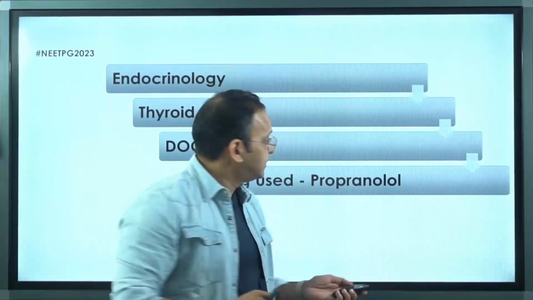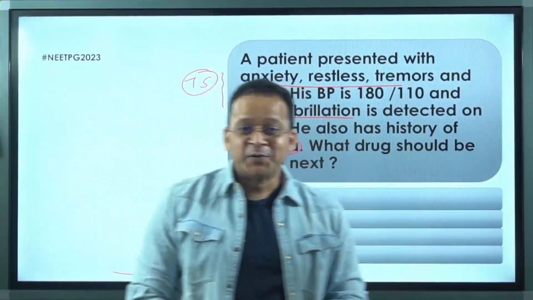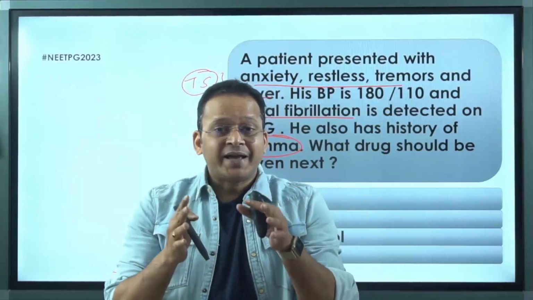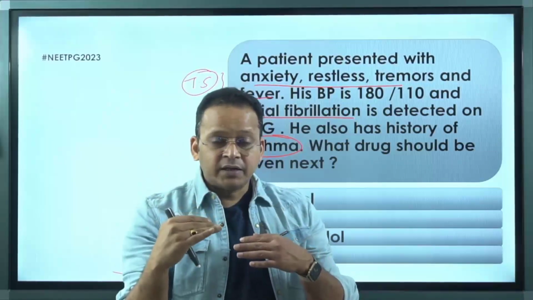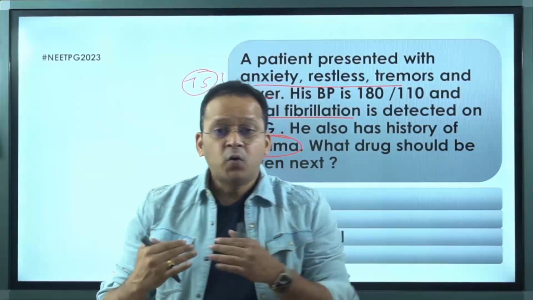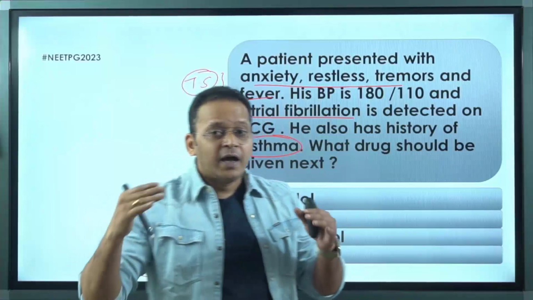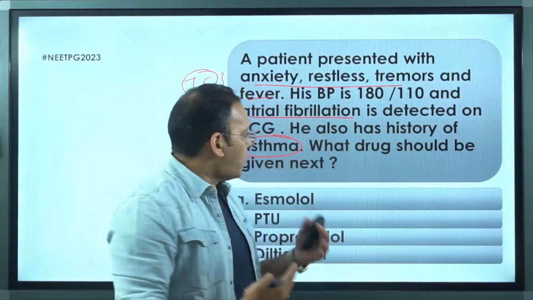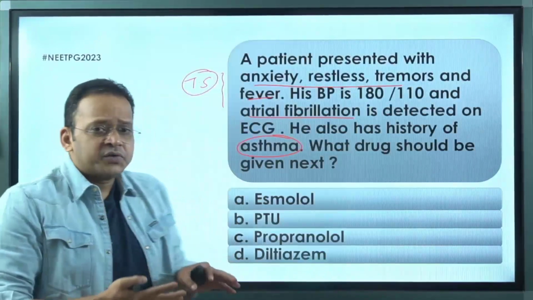The reason lies in atrial fibrillation. So atrial fibrillation, what is important? We need to understand. Whenever the patient has atrial fibrillation, now we have to go to the cardiovascular system. Whenever the patient has atrial fibrillation, my aim is to prevent this atrial fibrillation from coming to the ventricle and causing ventricular fibrillation and cardiac arrest. That is how my patient can die. How would I prevent atrial fibrillation from getting converted into ventricular fibrillation? What do I have to block in the heart? I have to block the AV node, and for that, I'm using propranolol.